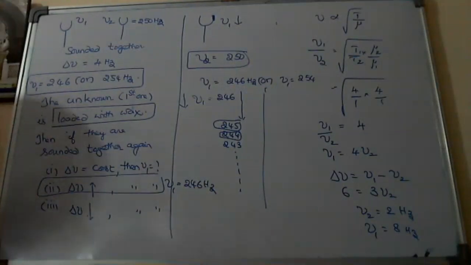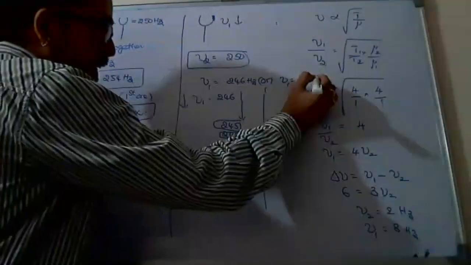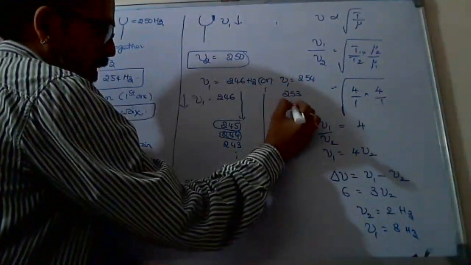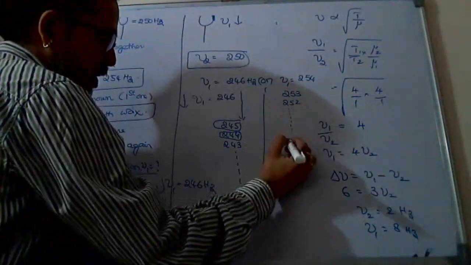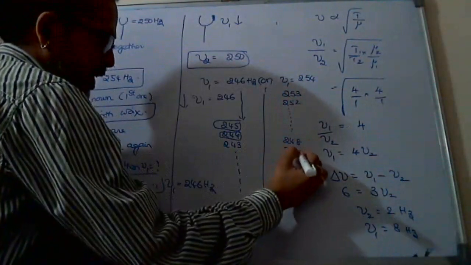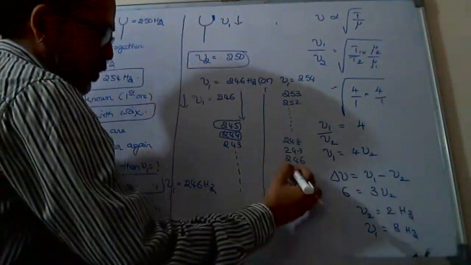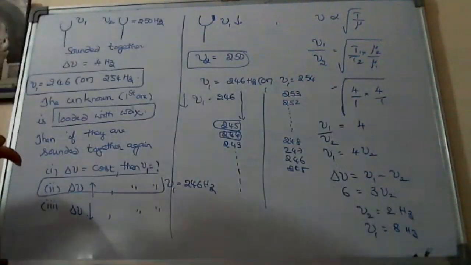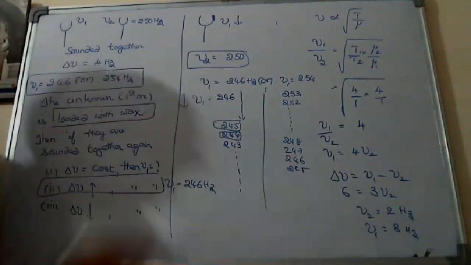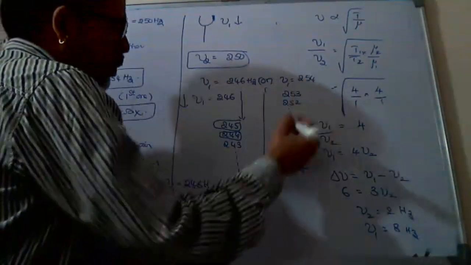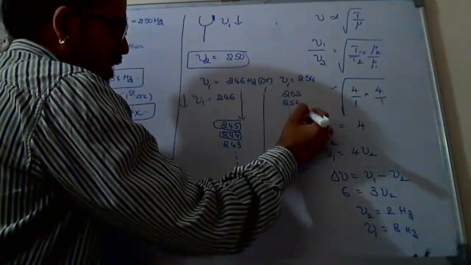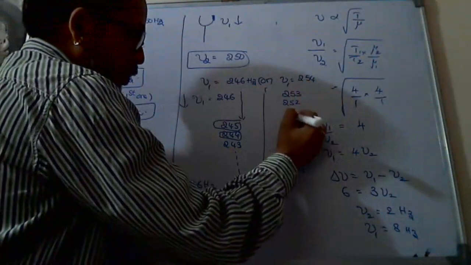If nu1 equals 254, it is decreasing, sir. That I don't know, I have to check again. If it is loaded, it may be decreased to either 253, 252, and so on, 248, 247, 246, 245. It can be decreased to any value. Suppose it is decreased up to 253, 252, 251, till 250.